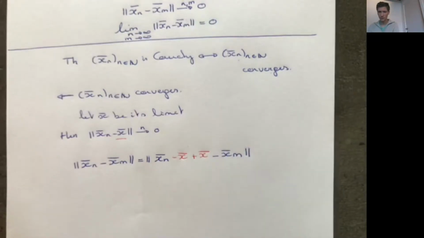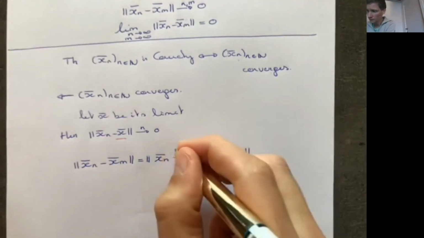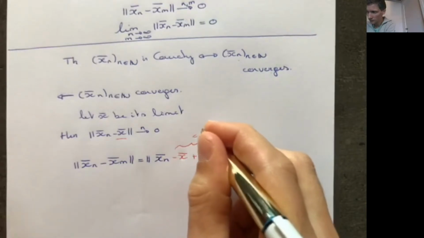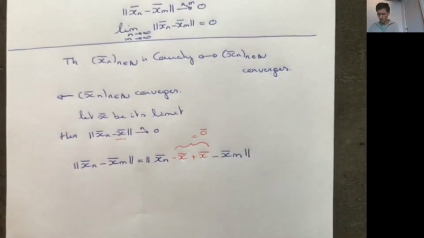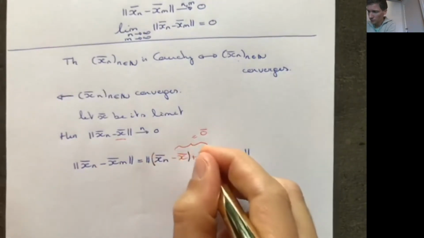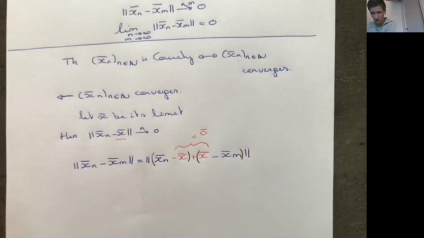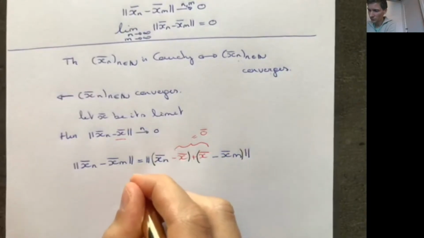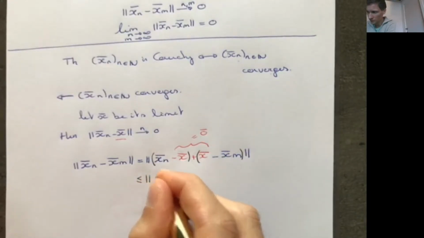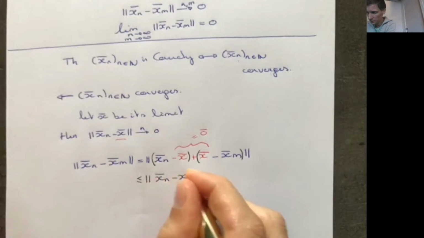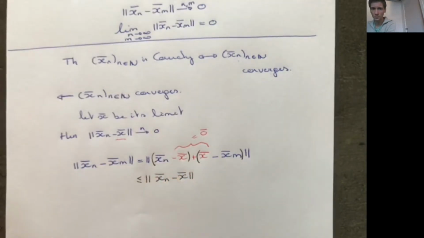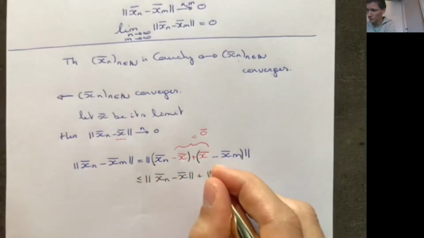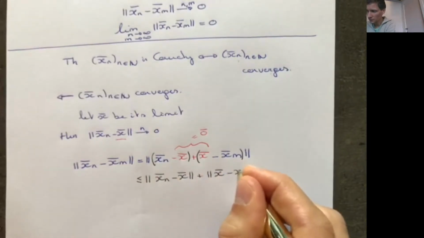So this is basically adding the 0 vector to this vector sum. And then I have the norm of the sum of two vectors. So by the triangle inequality, I can split it up into xn minus x, the distance between these two, plus x minus xm.